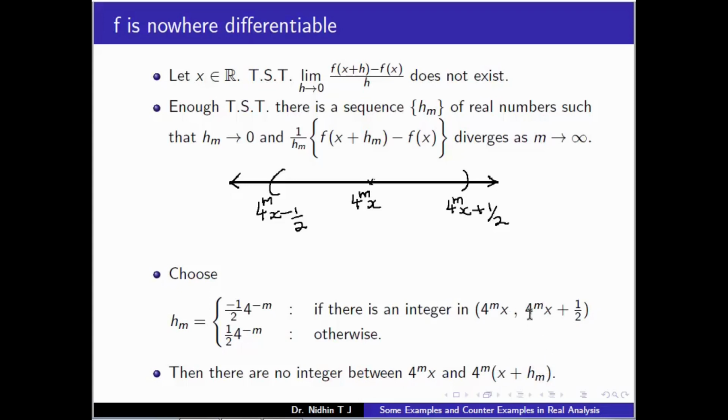If the integer is on this side, we choose h_m equal to the negative value, so no integer lies between 4^m x and 4^m(x + h_m). Otherwise, we choose (1/2)4^(-m), so again there is no integer between 4^m x and 4^m(x + h_m).